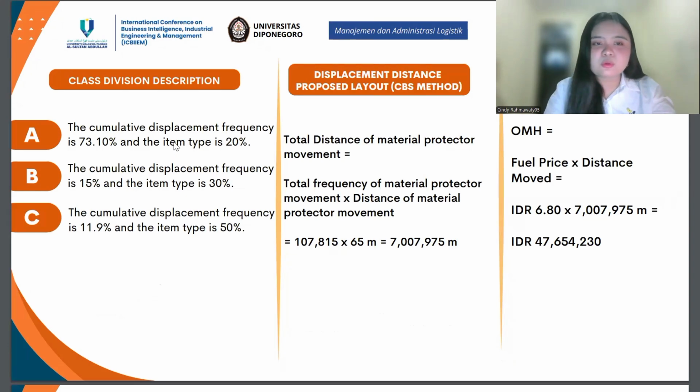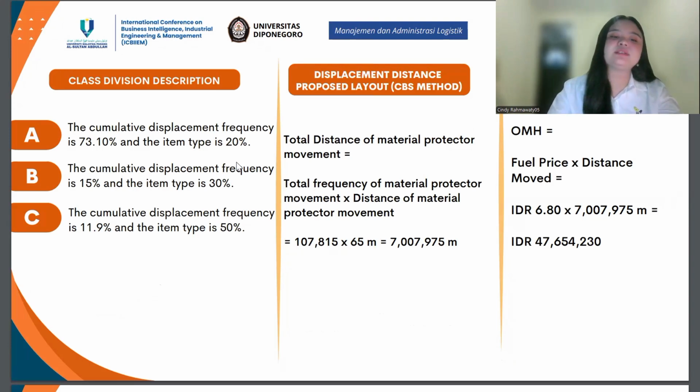Class A, the cumulative displacement frequency is 73.10% and the item type is 20%. Class B, the cumulative displacement frequency is 15% and the item type is 30%. Class C, the cumulative displacement frequency is 11.9% and the item type is 50%.